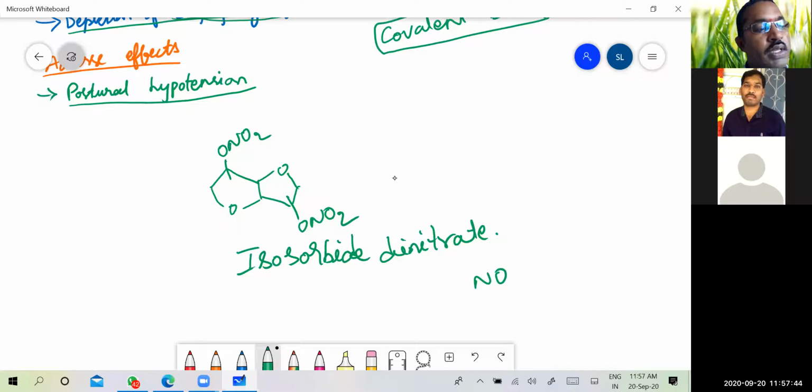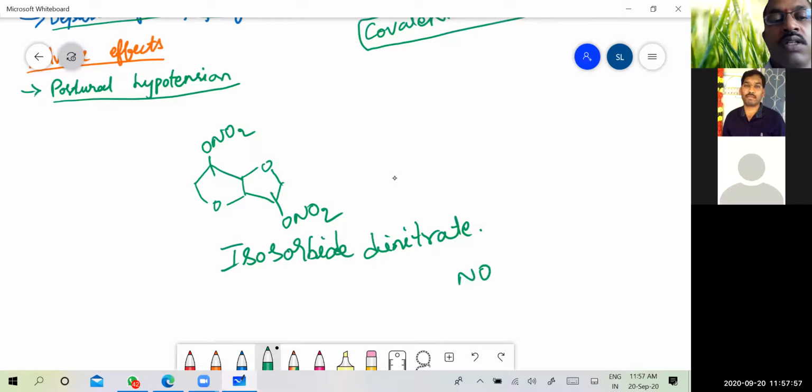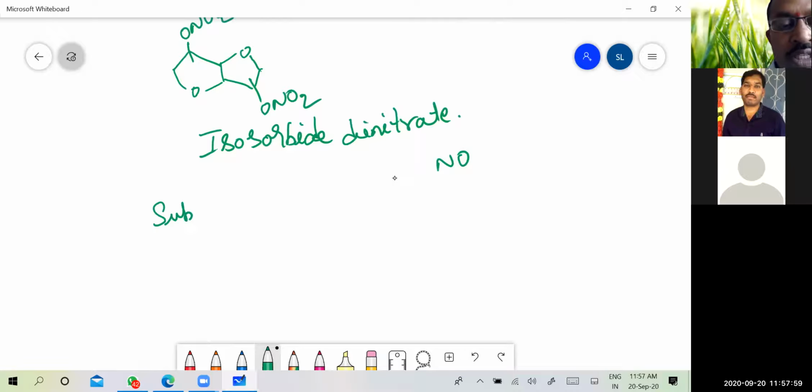Okay, they generate the NO in the blood vessels. So when these drugs are given, that is isosorbide dinitrate, it can be given sublingually, that is just placing this isosorbide dinitrate tablet under the tongue, sublingual. So its effect begins within 2 minutes.